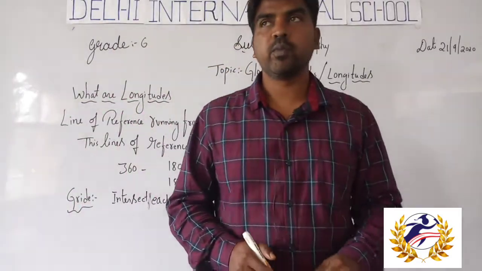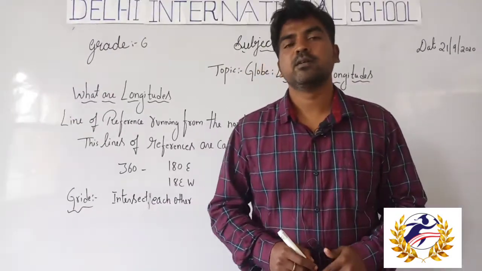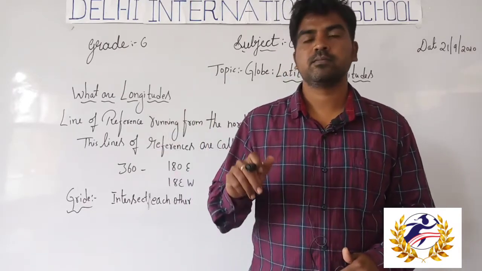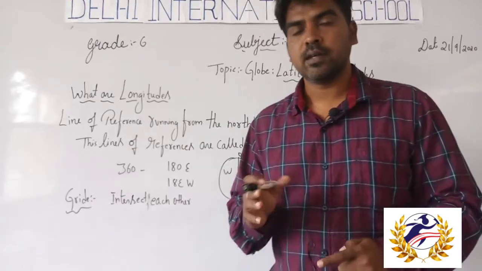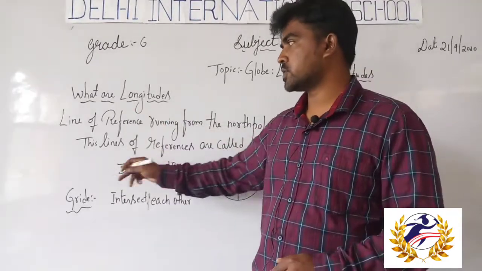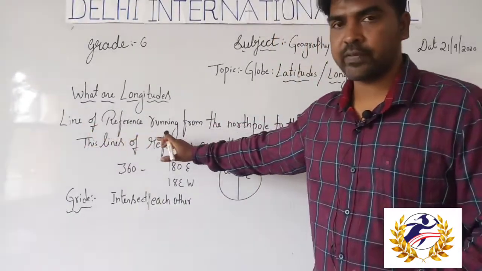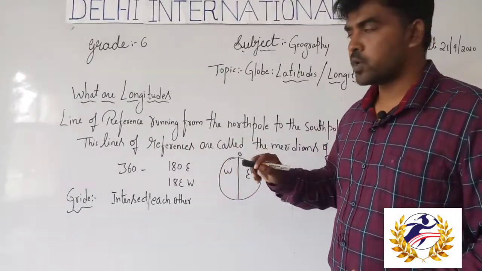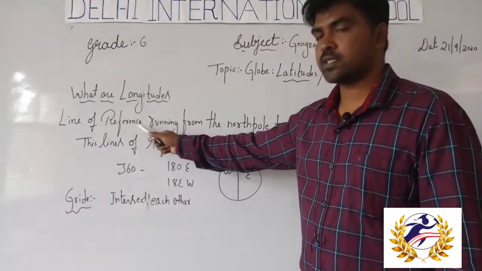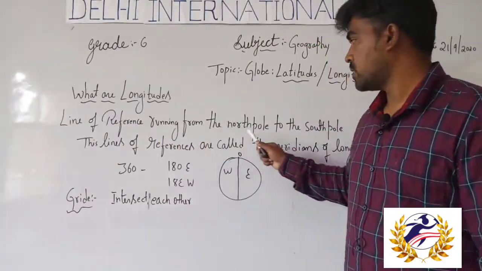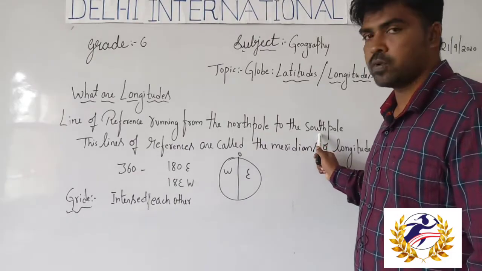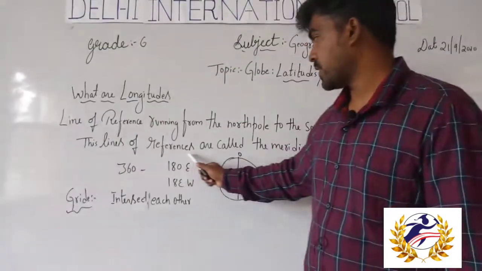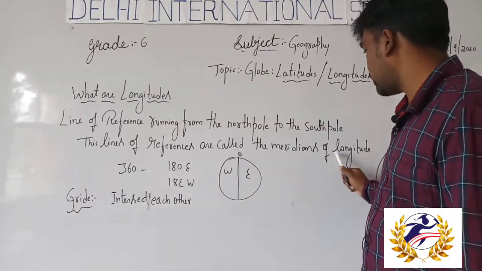Okay students, what do you mean by longitudes? We already know that the lines connecting the North Pole to the South Pole are called longitudes. So once again, what are longitudes? Here I have given the definition for longitudes. Just observe and note down. Lines of reference running from the North Pole to the South Pole are called the meridians of longitude.